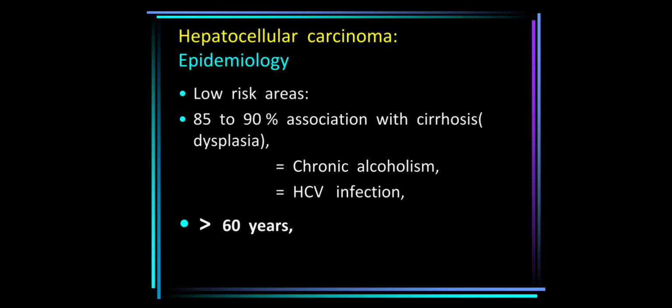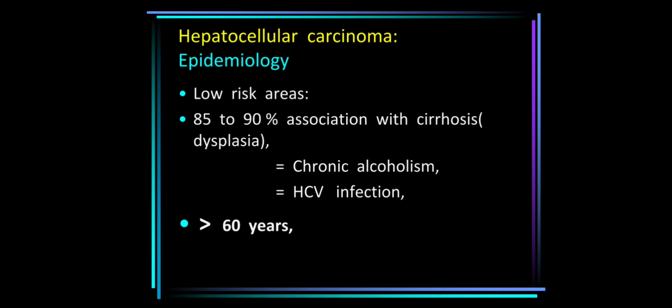HCV infection also plays an important role in the causation of liver cancer, as long-standing HCV infection has emerged as a major factor in the etiology of HCC. In developed countries, there is a higher incidence of hepatocellular carcinoma, mostly because of rising cases of HCV.